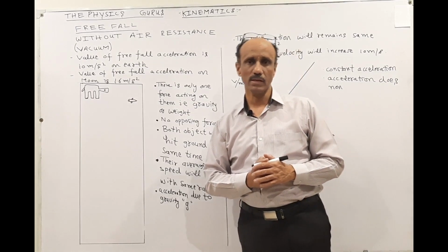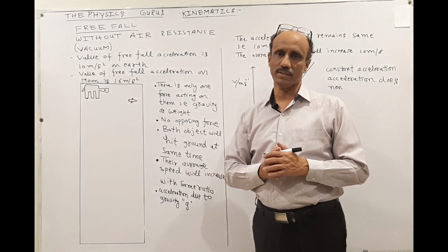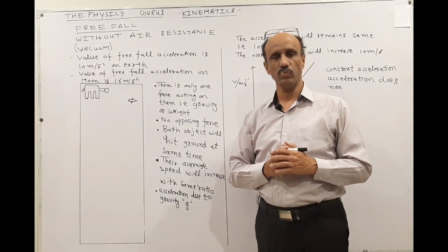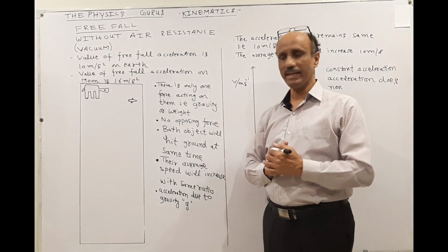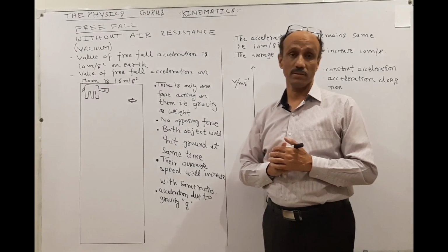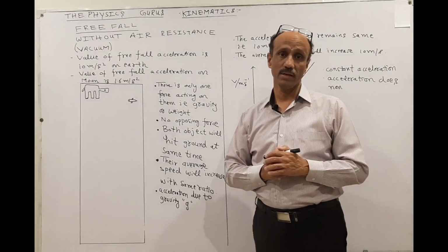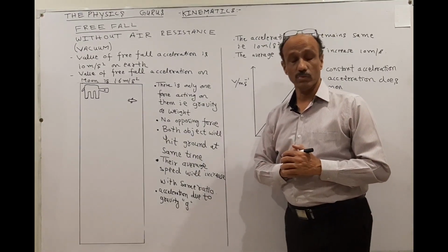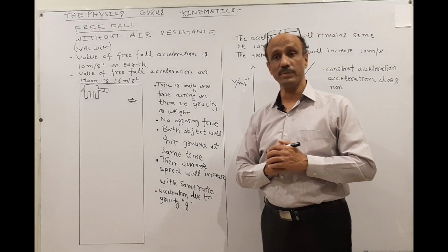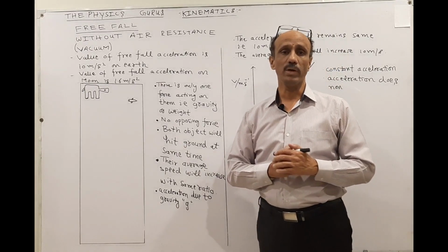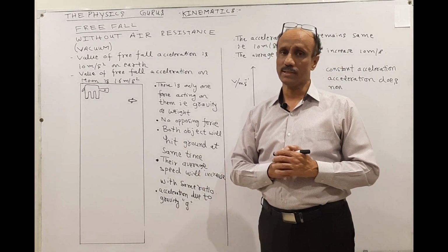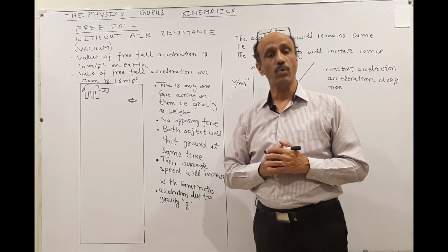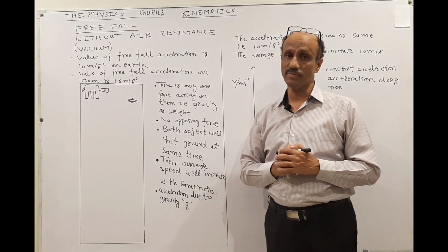So students, without air resistance, what will happen to the objects? First we will discuss that, and then in the next we will discuss the free fall acceleration with air resistance. So the question which will be asked in the paper related with this topic is: what is the value of the free fall acceleration? Number two, what is the initial acceleration of the free fall?